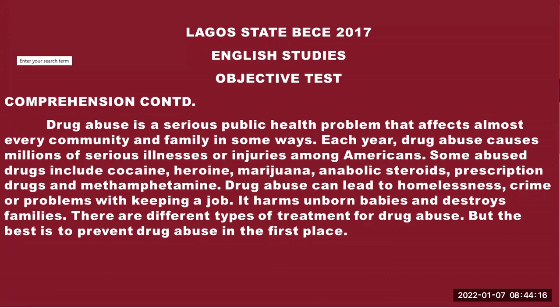There are different types of treatment for drug abuse, but the best is to prevent drug abuse in the first place. So this now provides us the answer to the last question, question number 5. From the passage, it is best to A, prevent drug abuse than treat it. Option A is correct because that's what we have seen the evidence here, that the best is to prevent drug abuse in the first place.